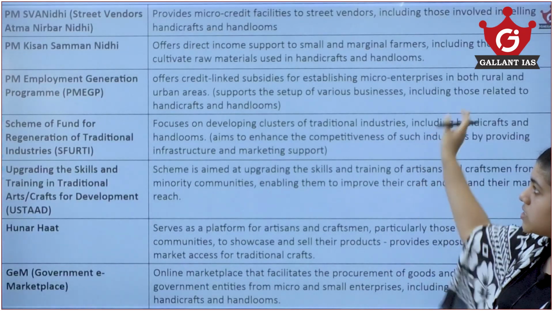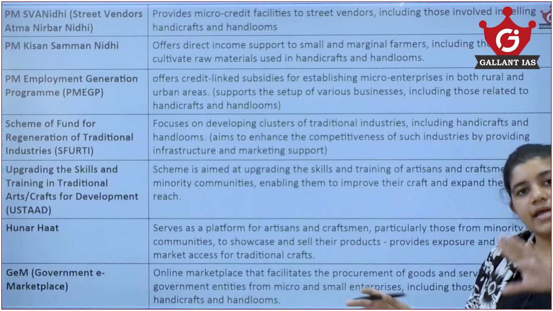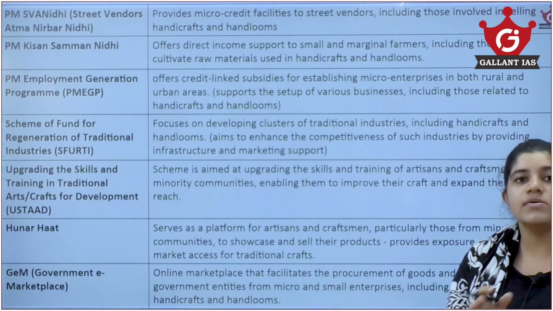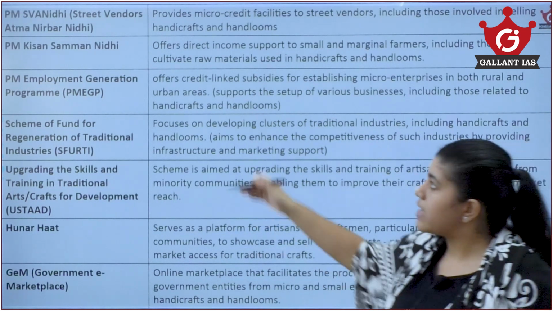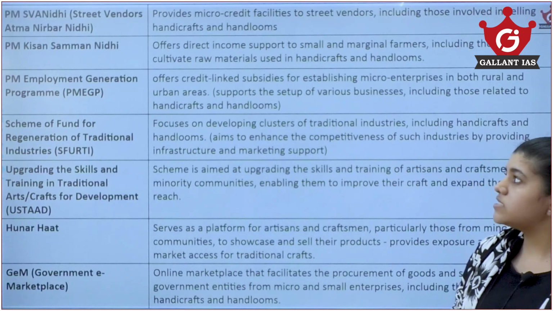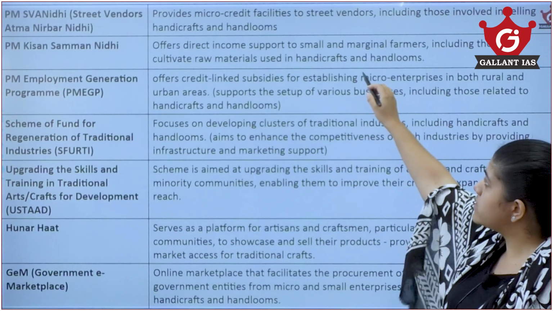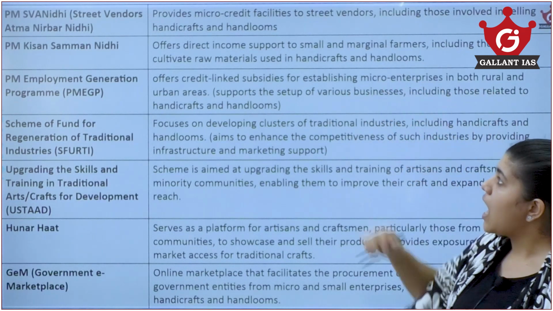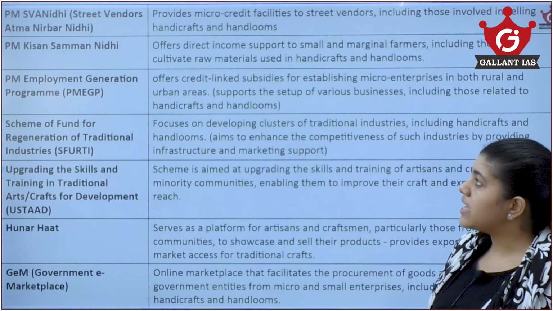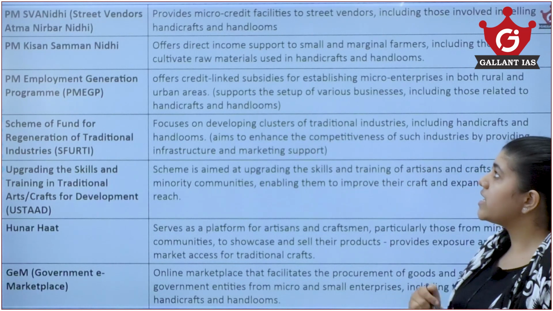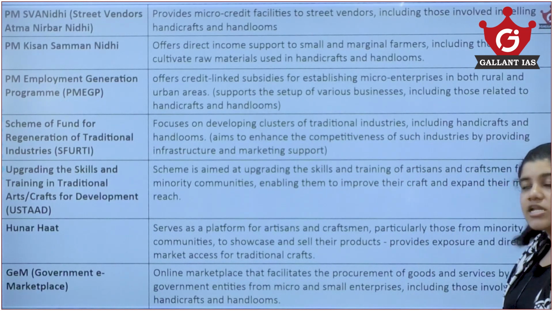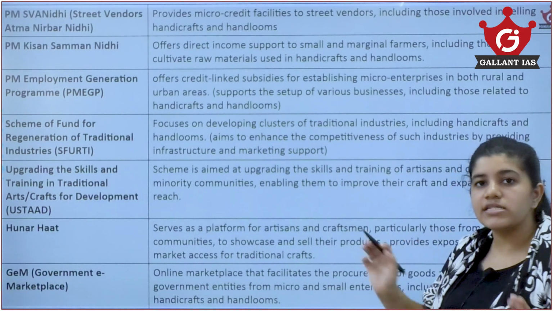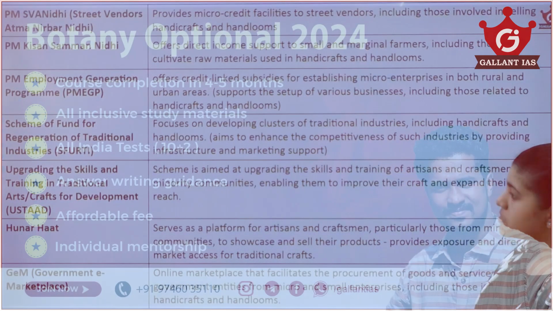Now moving on, there are some other schemes also, because the Vishwakarma scheme mainly focuses on traditional artisans and craftspersons. It is not the only scheme. We have the PM Swanidhi street vendors Atmanirbhar program, which gives micro credit facilities to street vendors, including those selling handicrafts and handlooms. We have the PM Kisan Samman Nidhi, which offers direct income support to small and marginal farmers. We have the PM Employment Generation Program, which offers credit-linked subsidies for establishing handlooms and various other businesses and handicrafts.